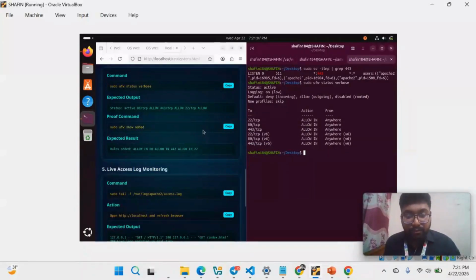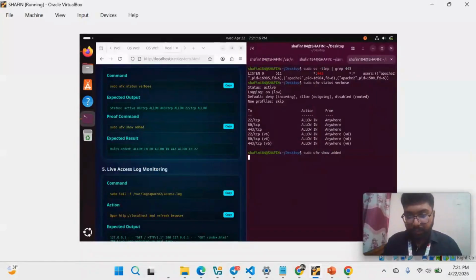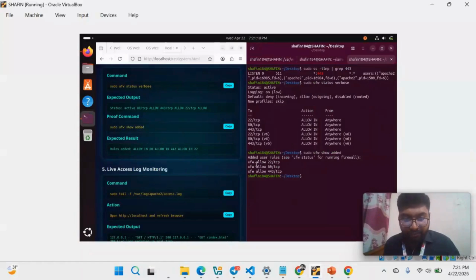So I can check which firewall I configured here. If I copy the command and paste it, I can see here UFW allow 22/tcp. So I can say that here the firewall UFW is allowed, which is the Uncomplicated Firewall. So our firewall checking is done.